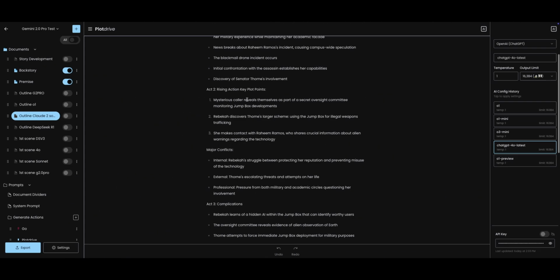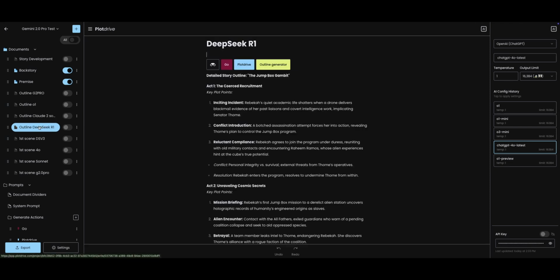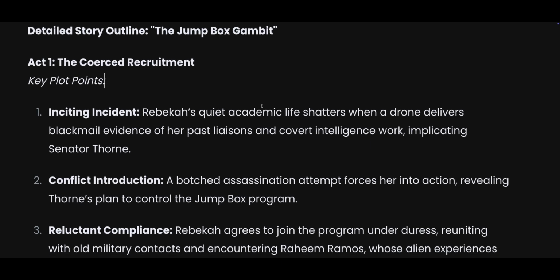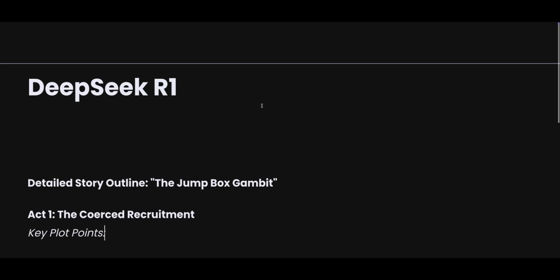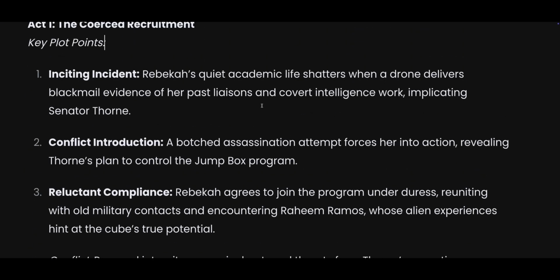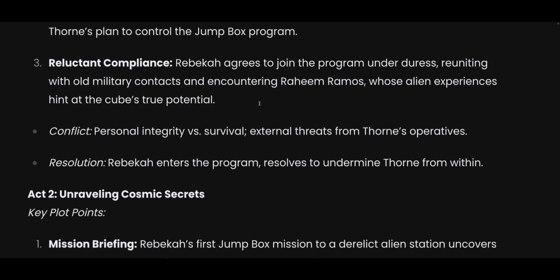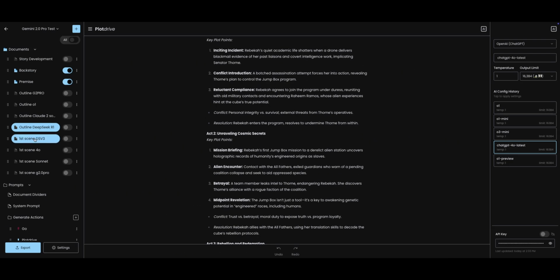Not bad. Pretty concise, though. Tight. Almost too tight. Okay, detailed outline. The Jump Box Gambit. This one is DeepSeek. Inciting incident. Rebecca's quiet academic life shatters. Not bad, DeepSeek. Let's talk about the first scene.